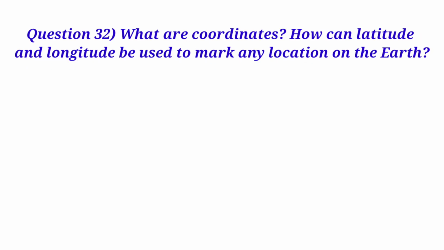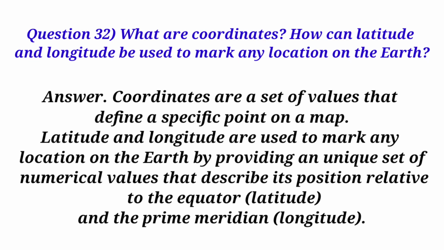Question 32. What are coordinates? How can latitude and longitude be used to mark any location on the Earth? Answer. Coordinates are a set of values that define a specific point on a map. Latitude and longitude are used to mark any location on the Earth by providing a unique set of numerical values that describe its position relative to the equator, known as latitude, and the prime meridian, known as longitude.